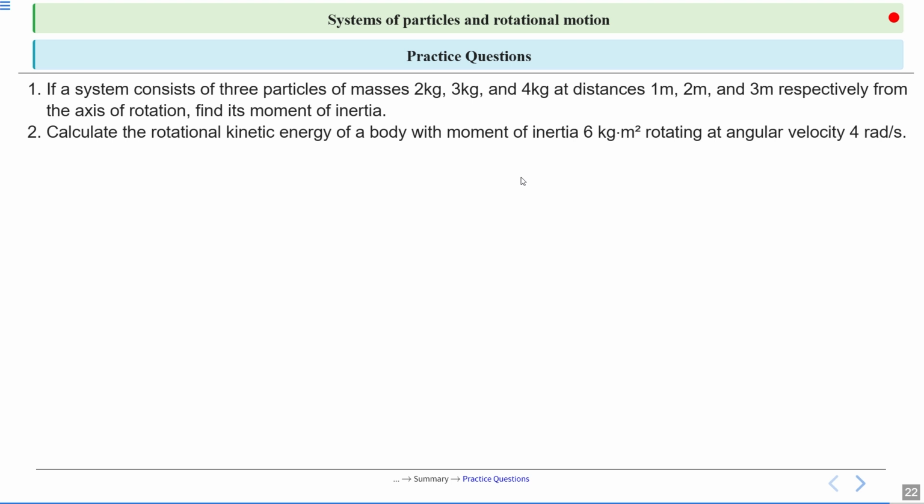Second, calculate the rotational kinetic energy of a body with moment of inertia 6 kg meter square, rotating at angular velocity 4 radian per second. In this question, you have to find the rotational kinetic energy. That is K equal to half I omega square. Yes or no? So just put the values. I is 6 kg meter square and omega is 4 radian per second. This is very simple.